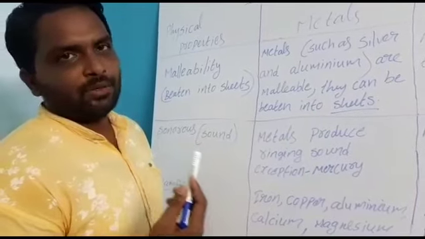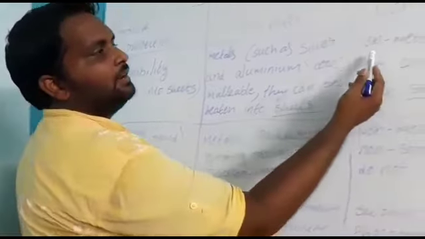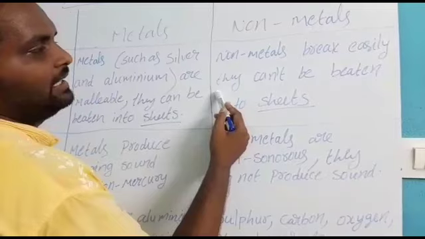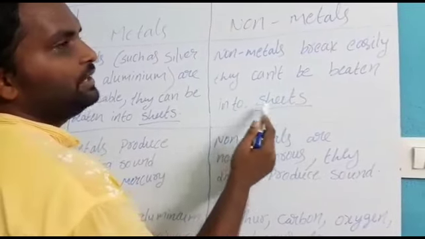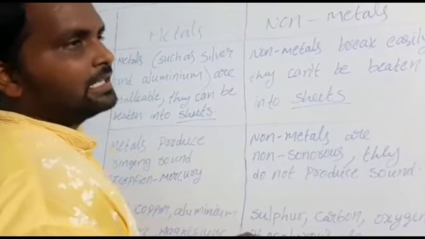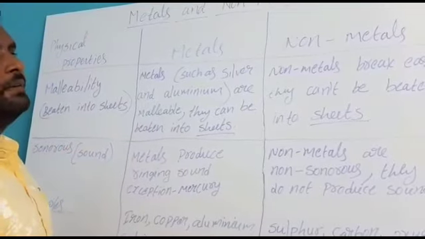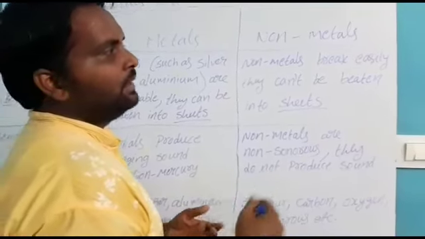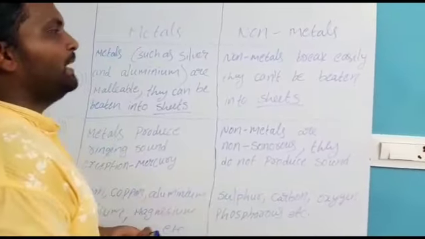Metals show the malleability nature, and non-metals break easily. They cannot be beaten into sheets. So non-metals do not have the malleability nature. They break easily.